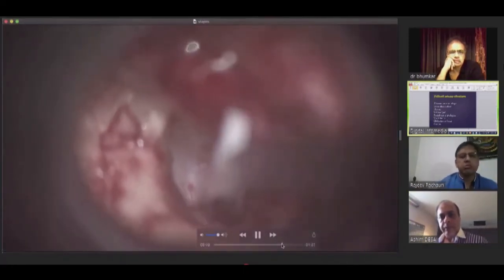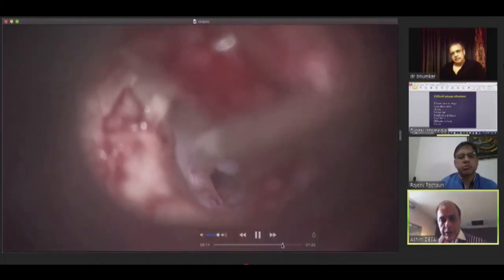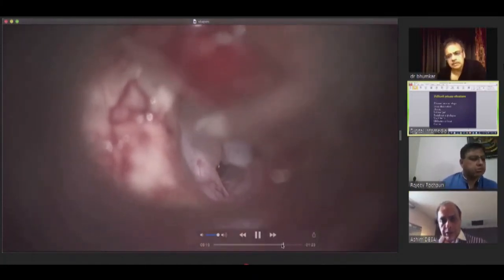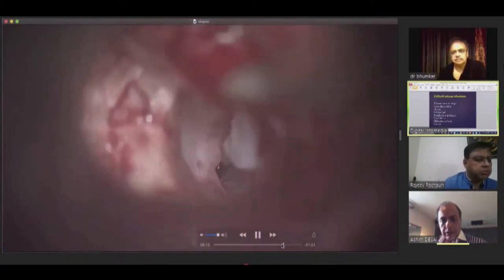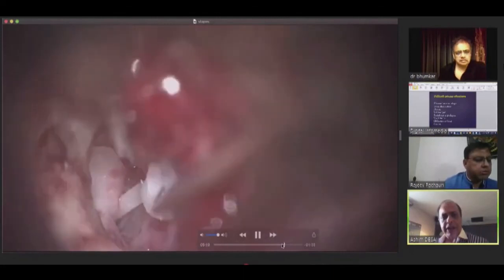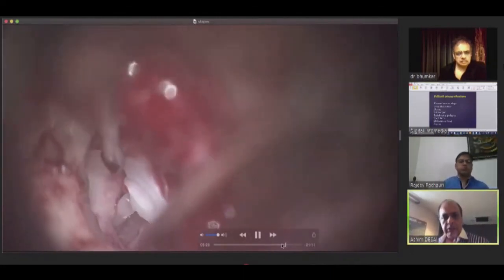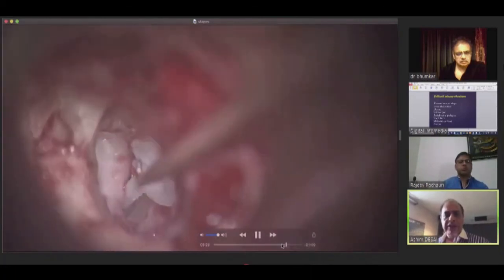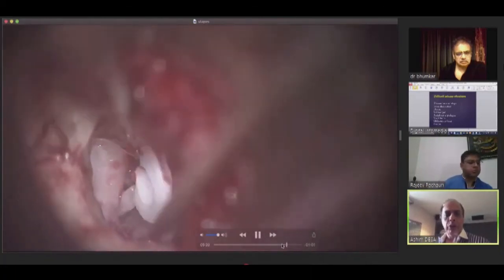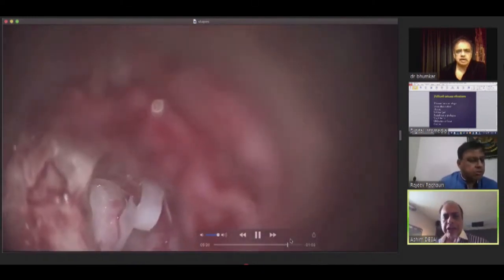So was this an accidental finding, or did you know it? 3.4 millimeters piston. No, this was an expected finding because I had done a CT scan on this. In fact, the CT scan showed a greater degree of prolapse, so I told the patient I may not give any improvement at all. So anyway, that's about it.